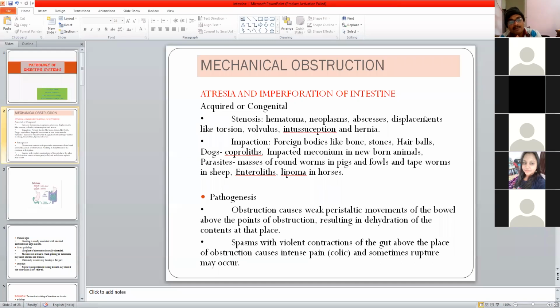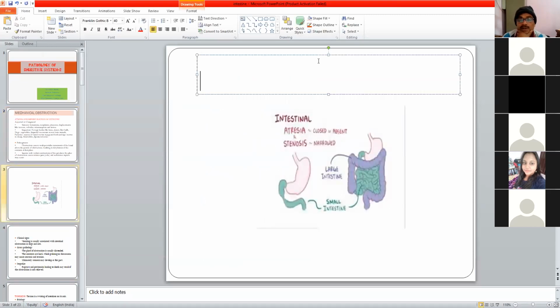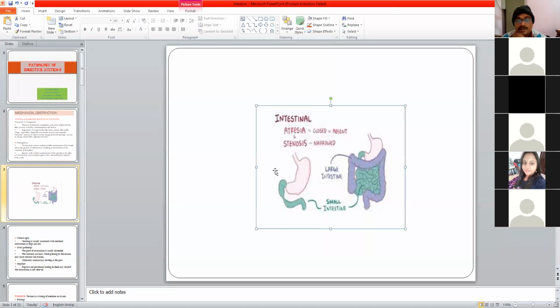Even the opportunistic bacteria will start saccharolytic activity, forming gas. Due to increased gas formation from impaction, pressure is put on the diaphragm, resulting in labored breathing, and it can even lead to rupture of the diaphragm, rupture of the intestine, and finally death. So the only remedy for this is surgery. This is particularly a surgical condition. In this diagram, you can see an illustration to show you.